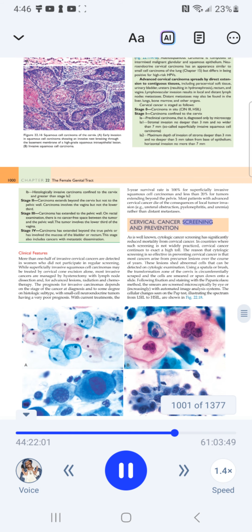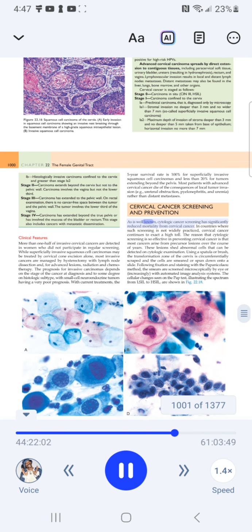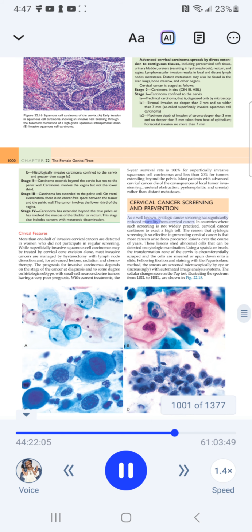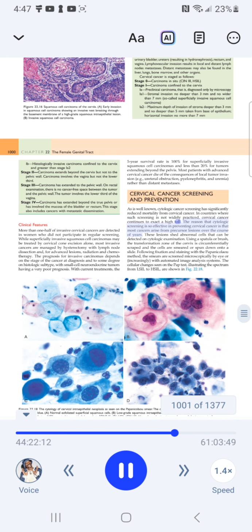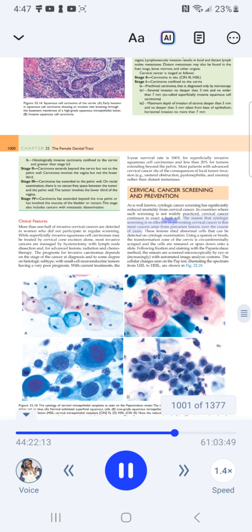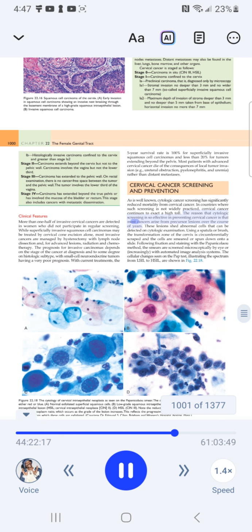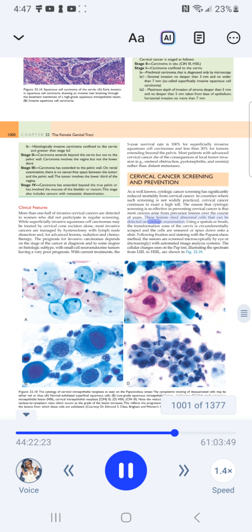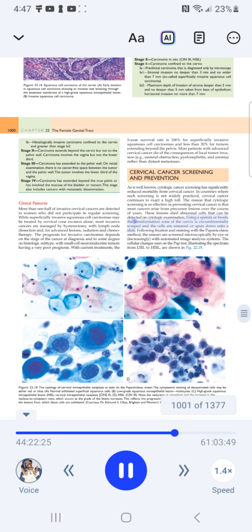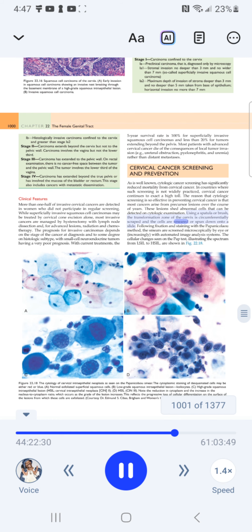Cervical cancer screening and prevention. As is well known, cytologic cancer screening has significantly reduced mortality from cervical cancer. In countries where such screening is not widely practiced, cervical cancer continues to exact a high toll. The reason that cytologic screening is so effective in preventing cervical cancer is that most cancers arise from precursor lesions over the course of years. These lesions shed abnormal cells that can be detected on cytologic examination using a spatula or brush. The transformation zone of the cervix is circumferentially scraped and the cells are smeared or spun down onto a slide.